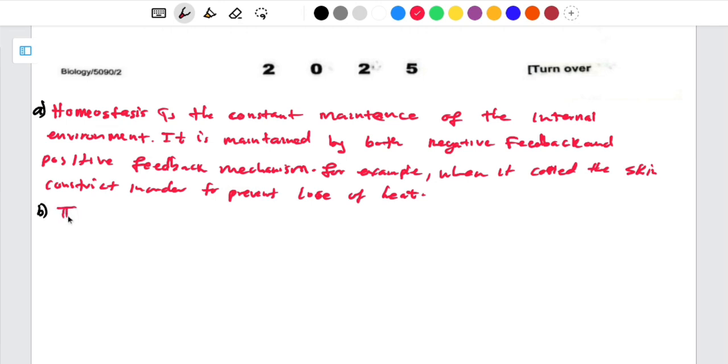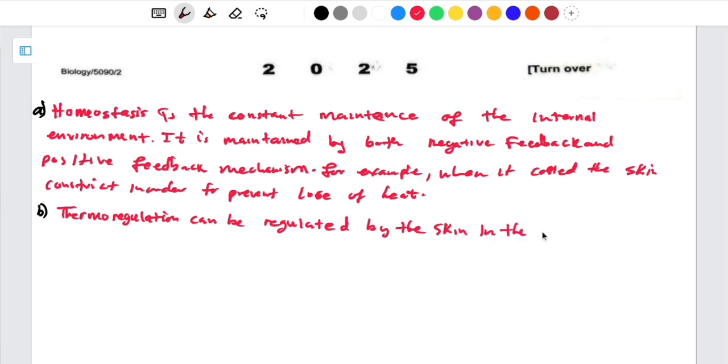So we are saying thermoregulation can be regulated by the skin in the following ways, or in the following state.